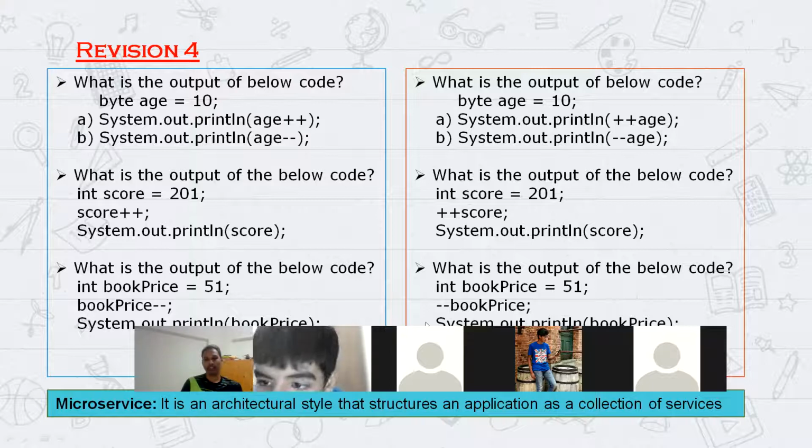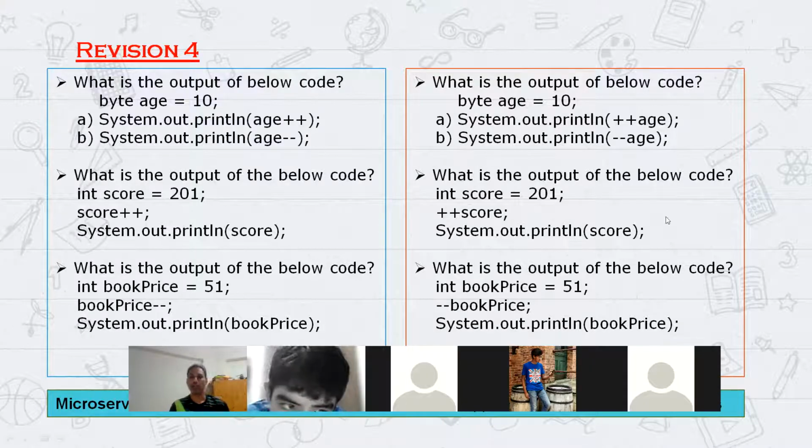Perfect. Okay. Now, Anita, how about this? This one is 202. Perfect. So the first statement is score is equal to 201, and score++ means at this second line the value is already 202. And third line, there are no operations here, right? Just printing the score. So the value is already assigned. So at the third line, it will be 202.